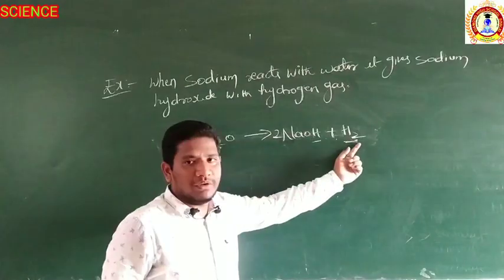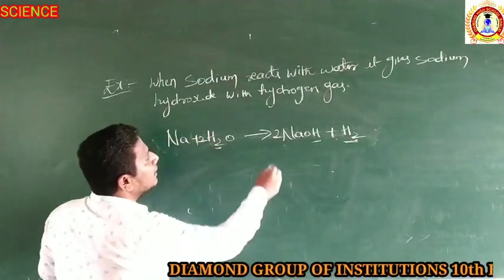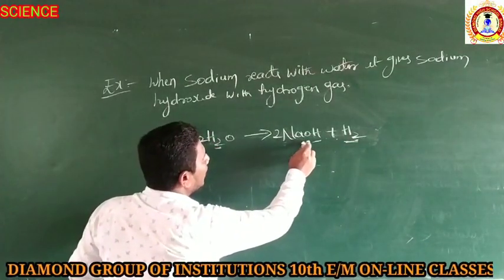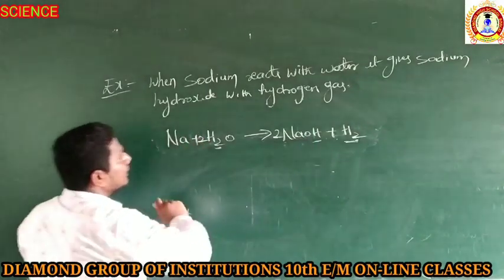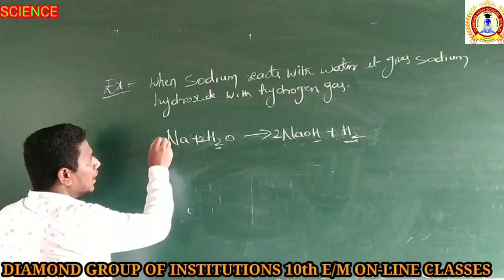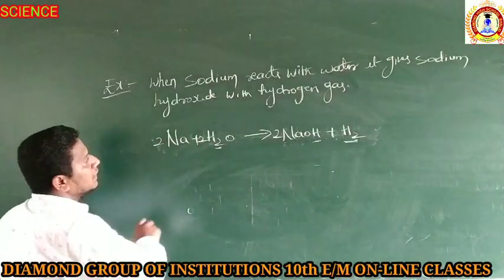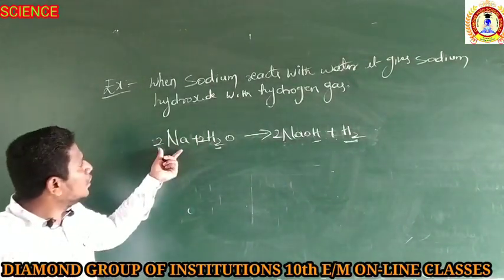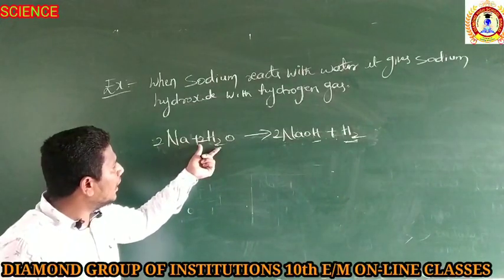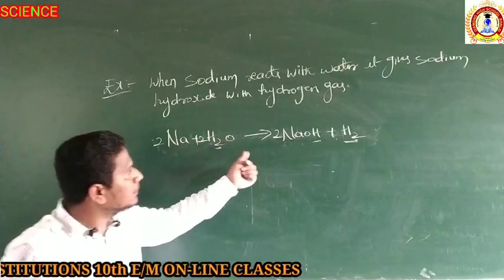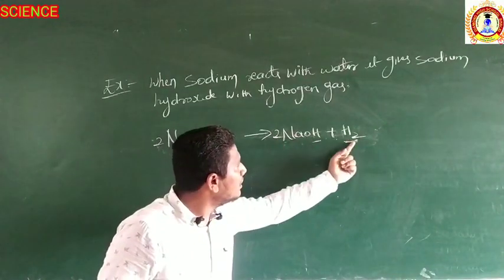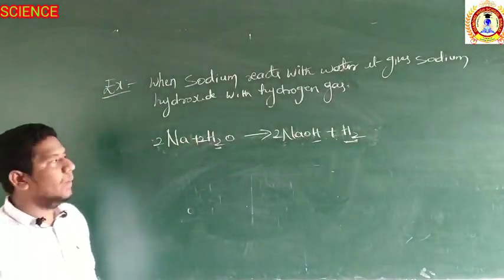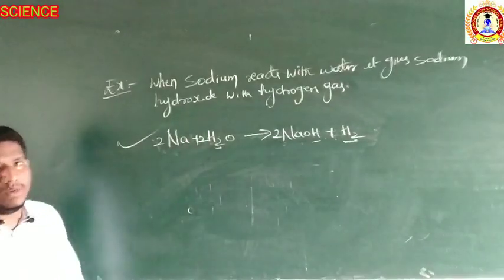2 hydrogen becomes 4, but the sodium becomes 2, oxygen becomes again 1. Sodium is here only 1, I have to multiply by 2. Now you can check: 2 sodium, 4 hydrogen, 2 oxygen. 2 sodium, 4 hydrogen and 2 oxygen. Now it is called a balanced chemical equation.